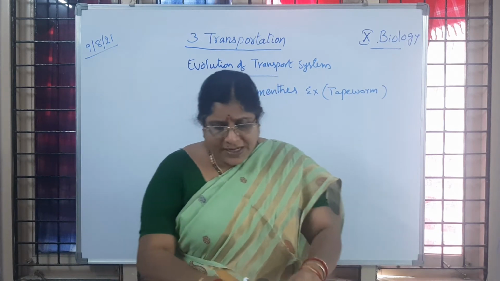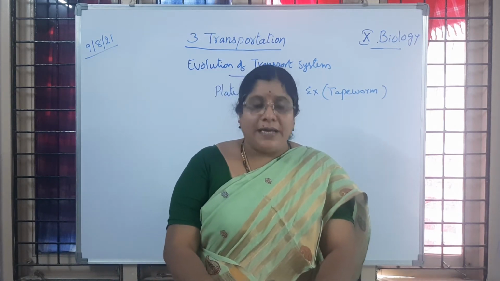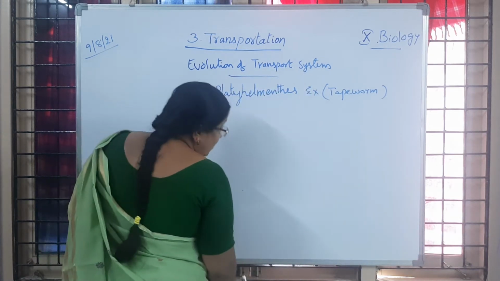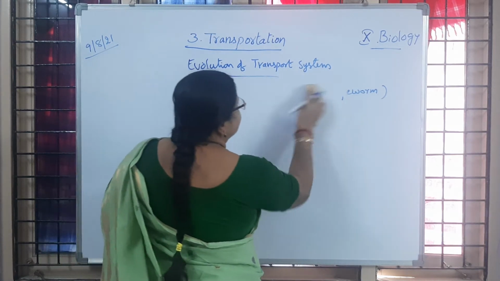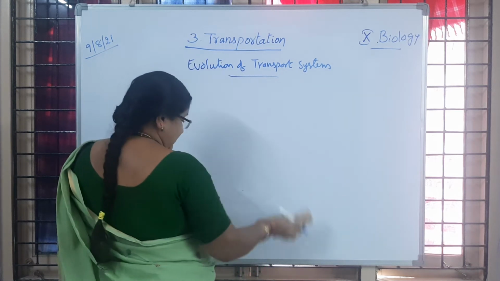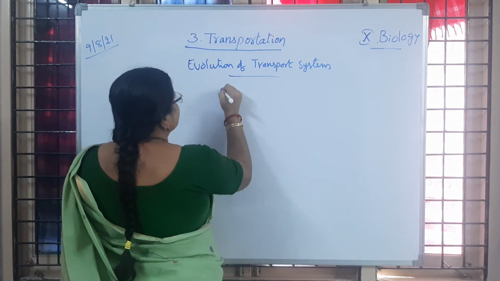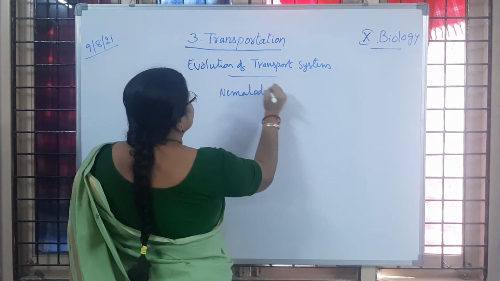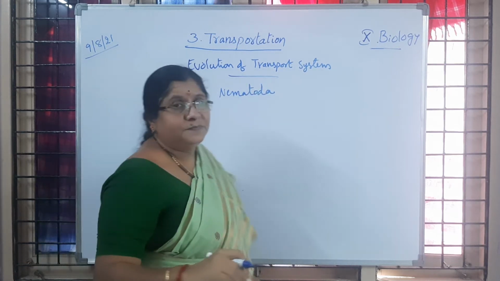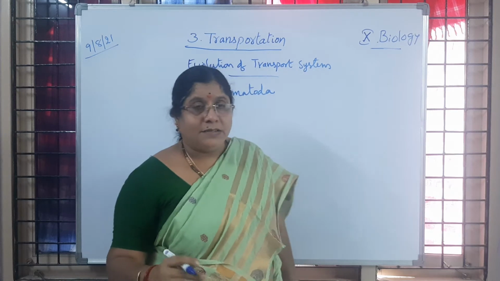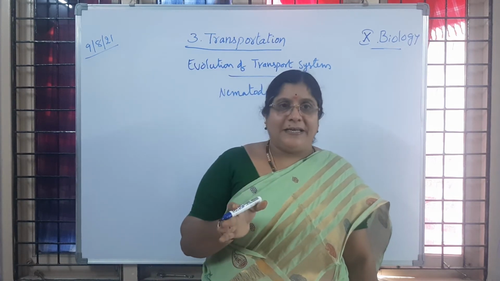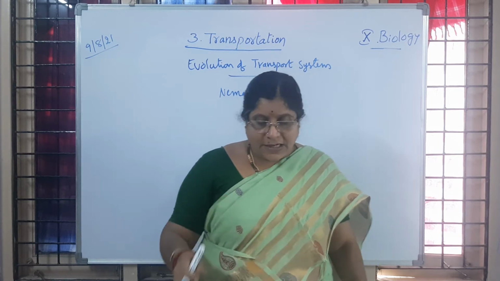Now we'll come to the next phylum, the animals which belong to Nematoda, or Nemathelminthes. In Platyhelminthes we observe a flat body, you learnt in 9th class, is it not, children?